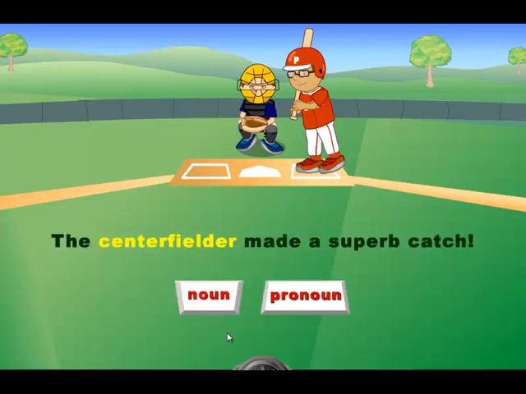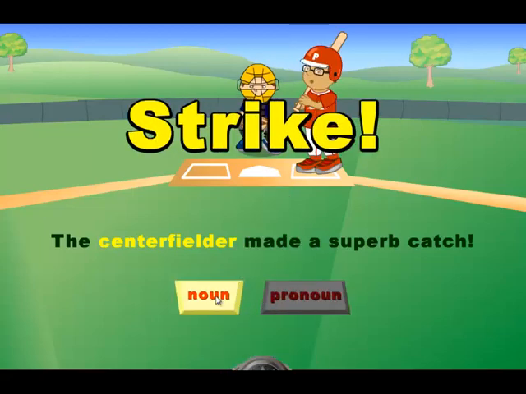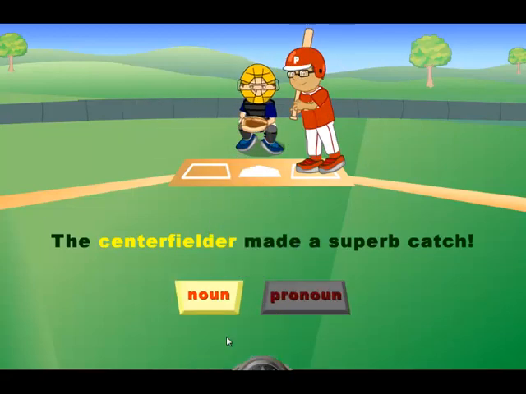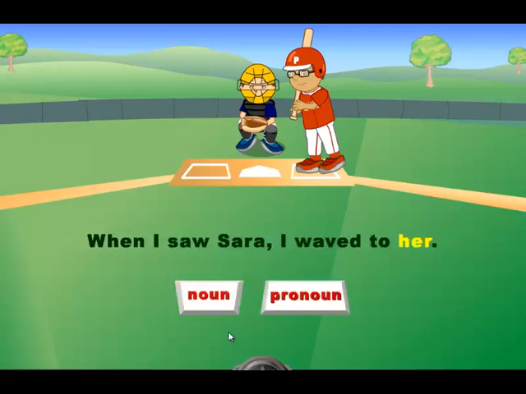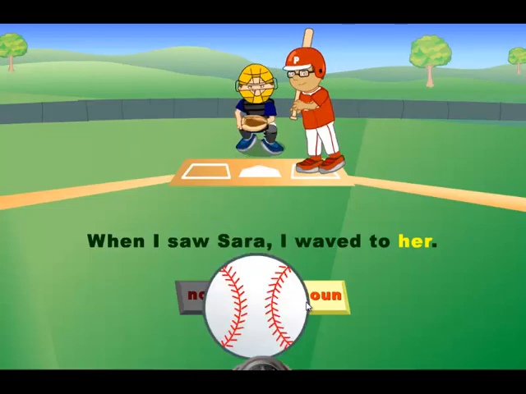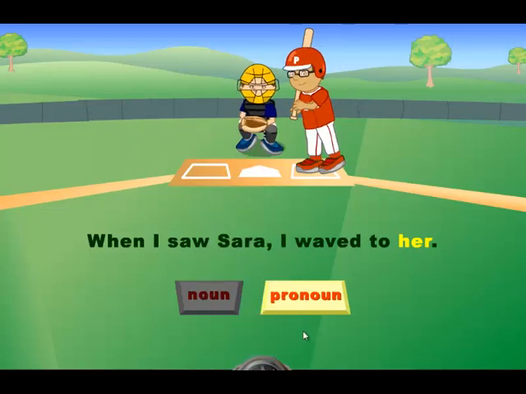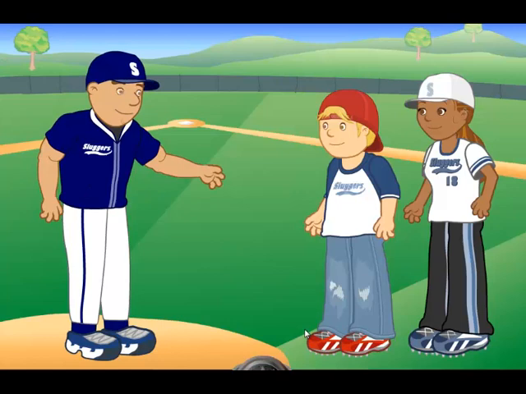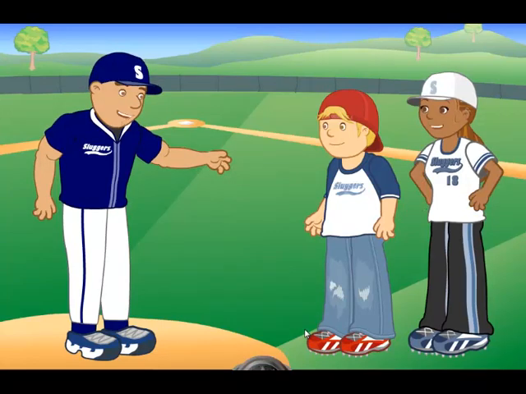The center fielder made a superb catch. Strike. When I saw Sarah, I waved to her. Strike. Superb progress! Step up to the plate. I think you can hit a double.